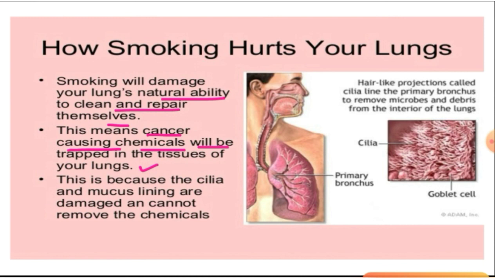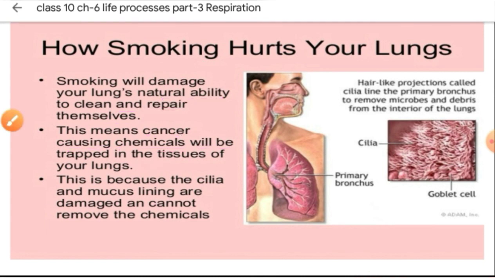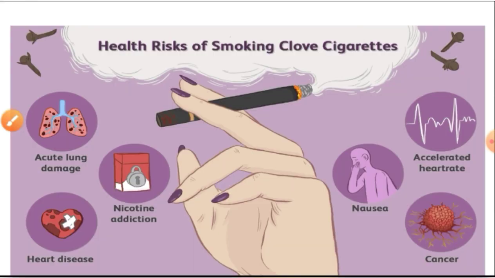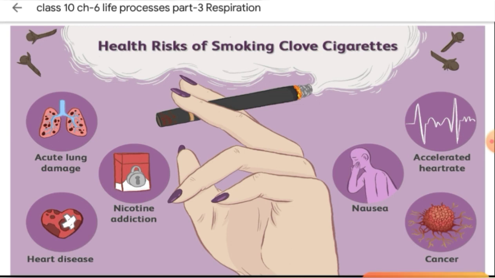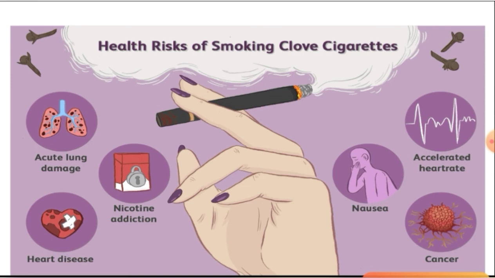This is why a person gets infected by lung cancer or other major problems. These are the health hazards if we take nicotine, or cigarettes, or any of these things. These are the harmful effects which could be caused by the usage of all these things.